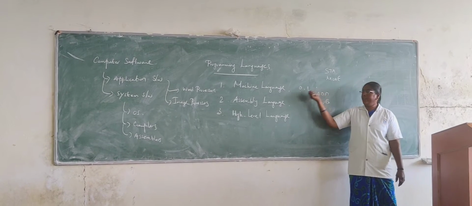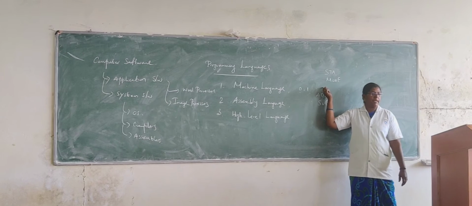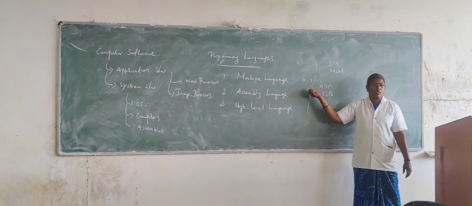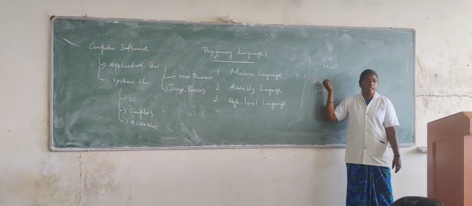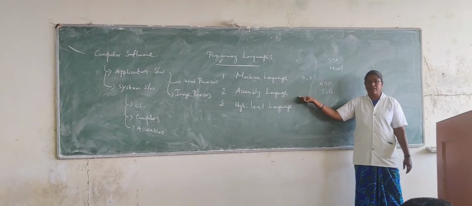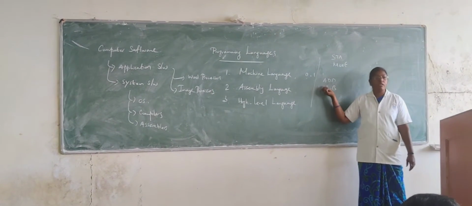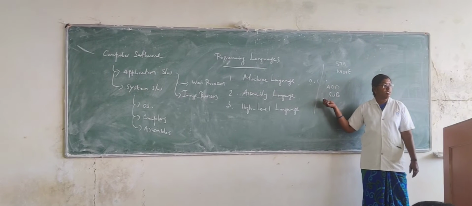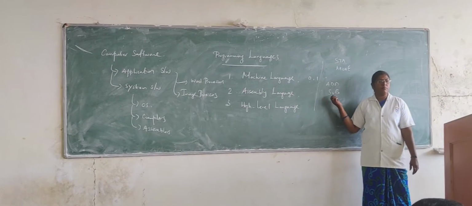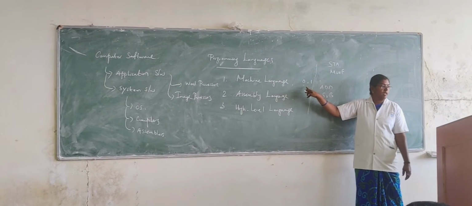Comparing zeros and ones with mnemonic codes, which one is easier? The mnemonic codes are easier. So the next level of languages uses mnemonic codes. According to the programmers, it is easy, but according to the machine, it is very difficult, because the machine only understands the digits zeros and ones.